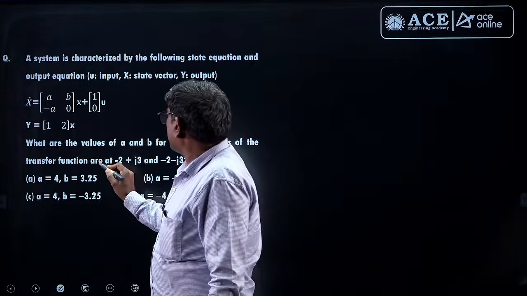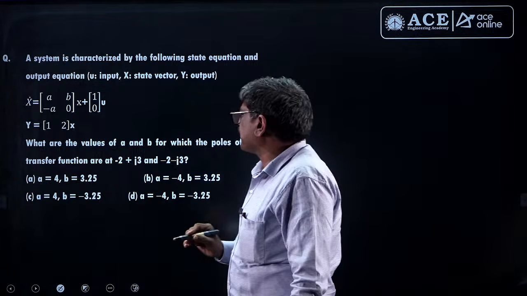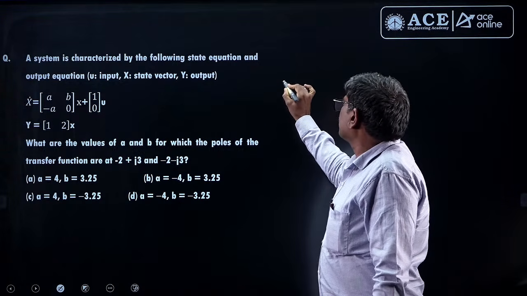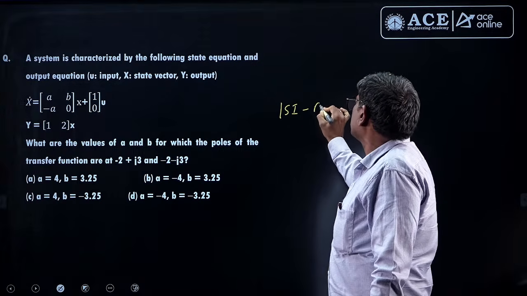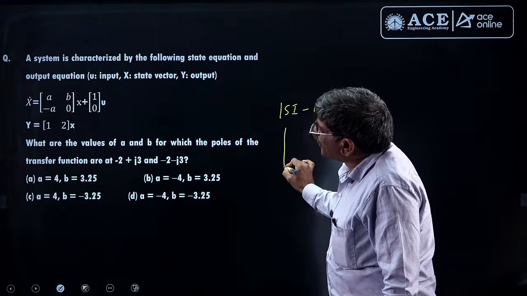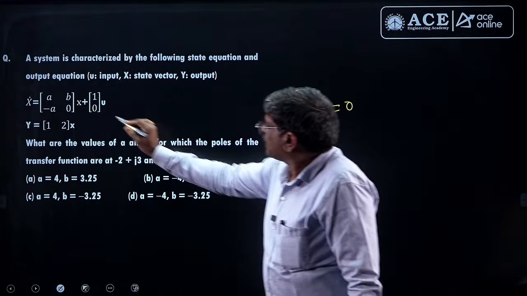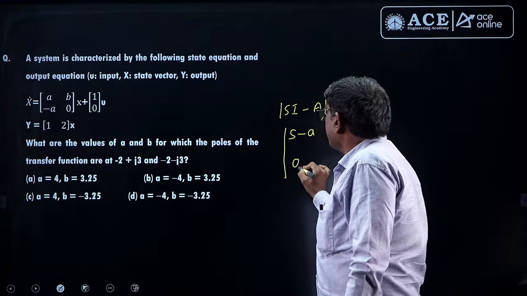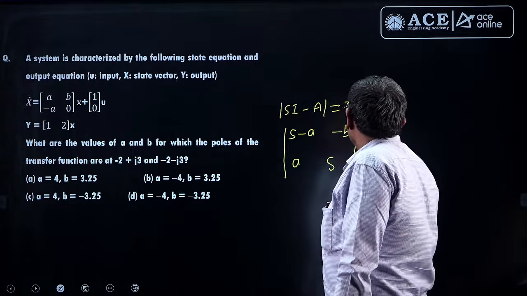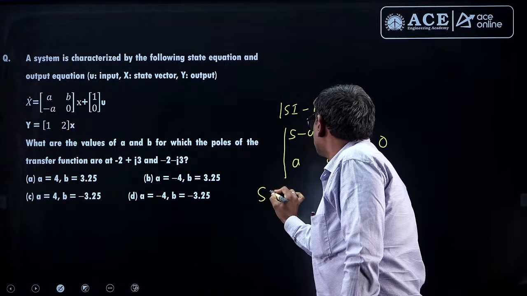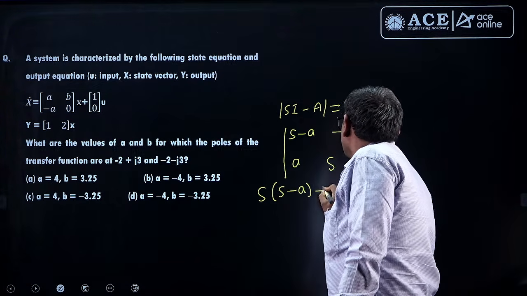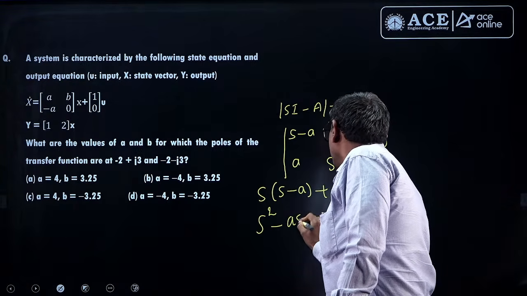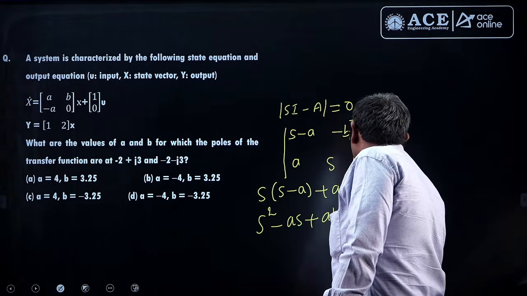Next here they gave a state model. They are asking you to find the transfer function. No need for the transfer function, the characteristic equation is enough. So what is the characteristic equation? Determinant of sI minus A equal to 0. Add s diagonally. So what you will get? s here, minus A here, minus B here, A here, s here, equal to 0. So s into s minus A plus AB equal to 0. So s square minus A s plus AB equal to 0.